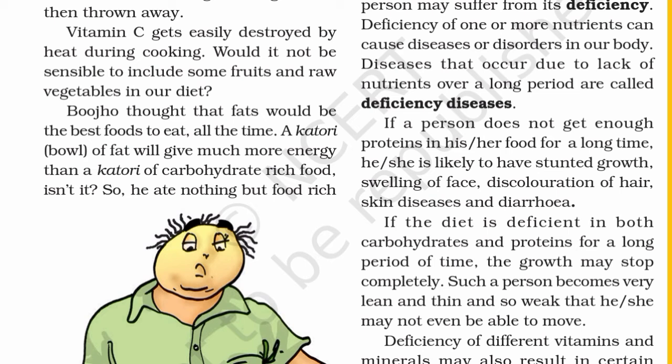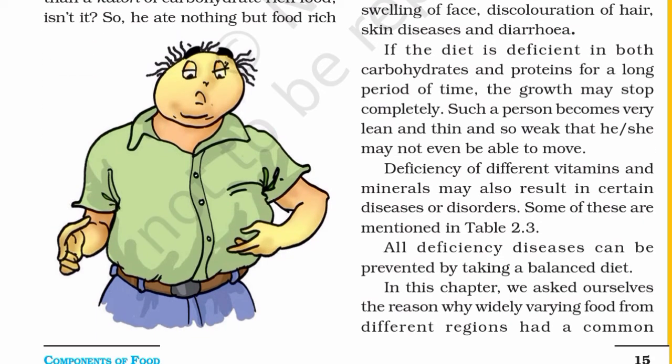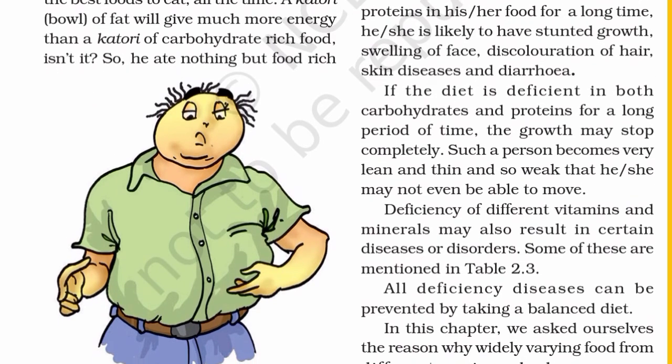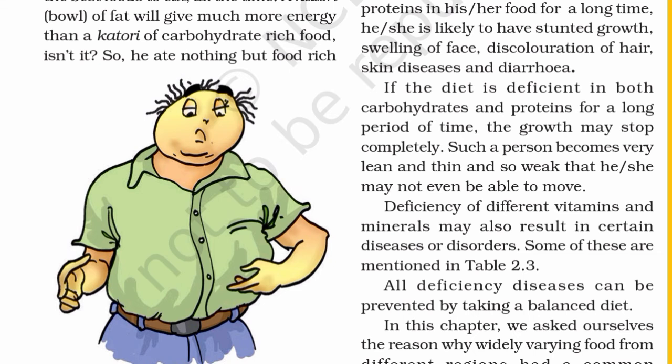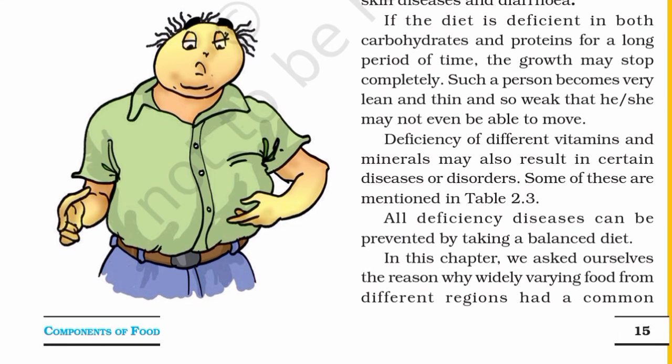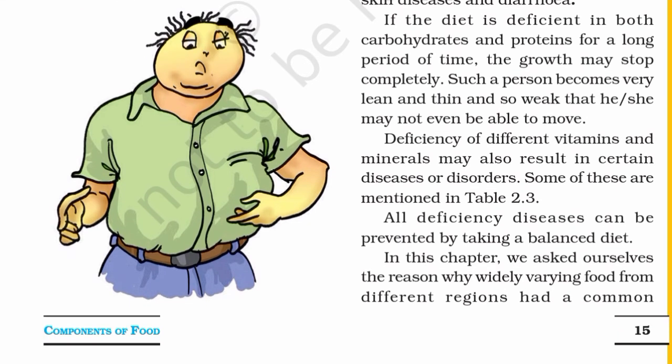If a person does not get enough proteins in his or her food for a long time, he or she is likely to have stunted growth, swelling of face, discoloration of hair, skin diseases, and diarrhea. If the diet is deficient in both carbohydrates and proteins for a long period of time, the growth may stop completely.